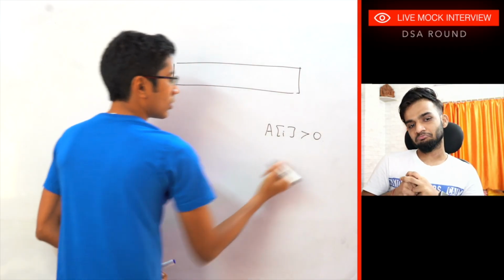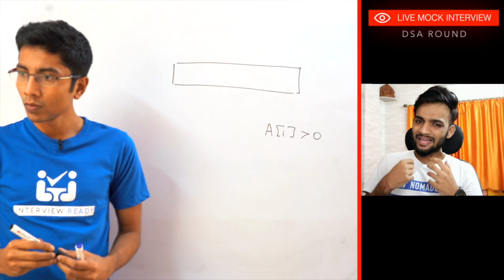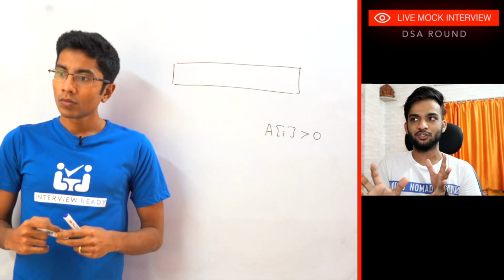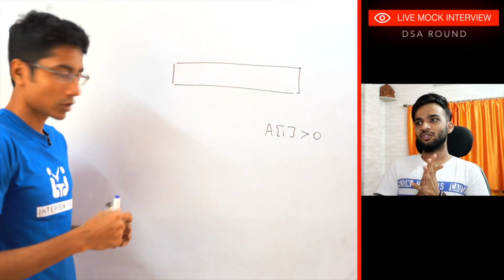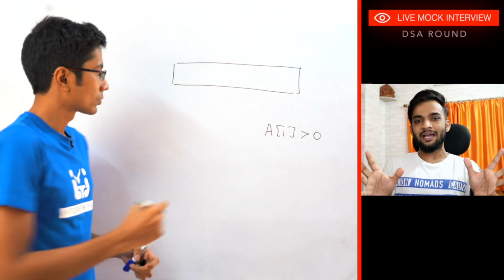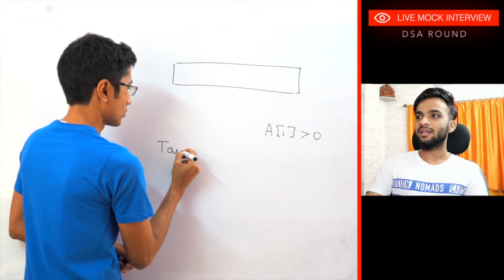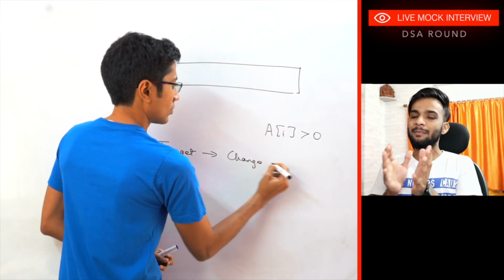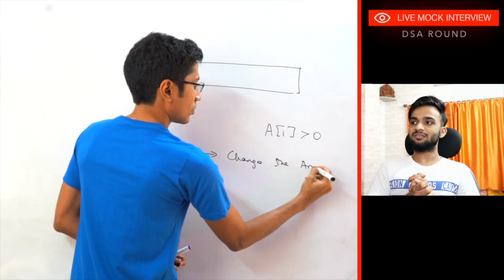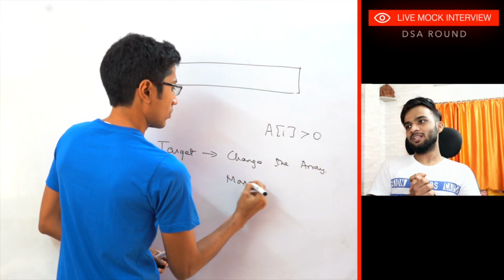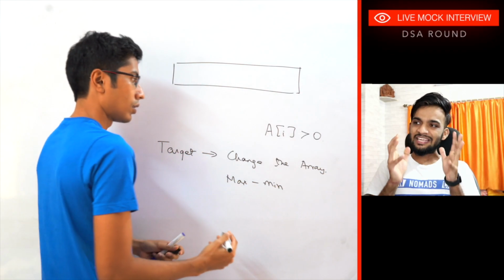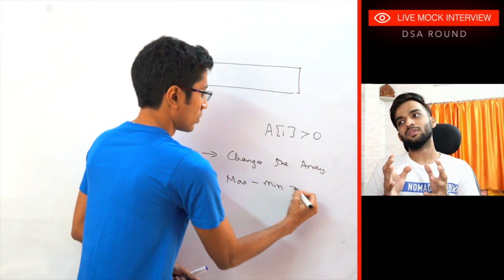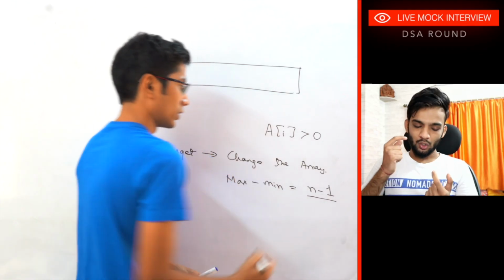Now, what I want is, I want you to tell me how many operations do you need. Okay, so the question is to find the operations. So now I'll tell you the target. You'll be given the array, so you need to change the array such that the maximum minus minimal in the array is equal to n minus 1, where n is the length of the array. Okay. Now, how can you change the array?